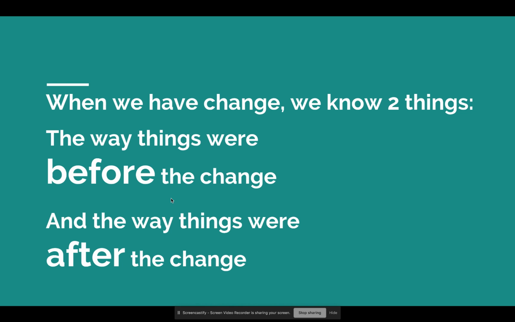Well, now that we have a change, we know a couple things. We know the way things were before the change. So before the change, the children had bad attitudes or negative attitudes toward immigrants. We also know the way things were after the change: the children like immigrants more, right? So after the change they have better, more positive attitudes toward immigrants. Okay, so we have our two pieces. We have a before and after in the reading.